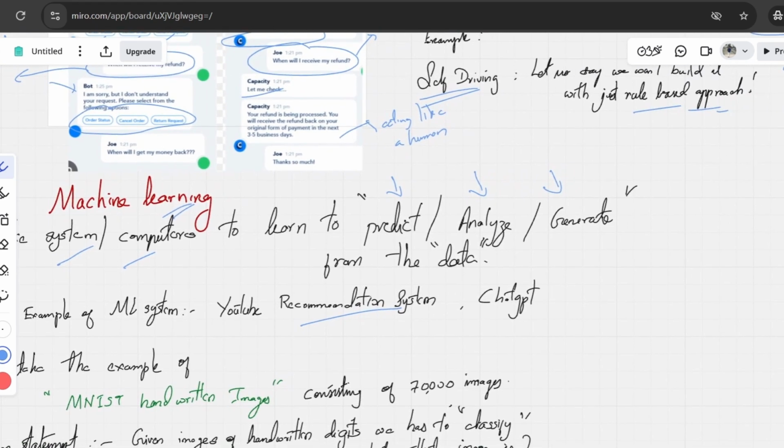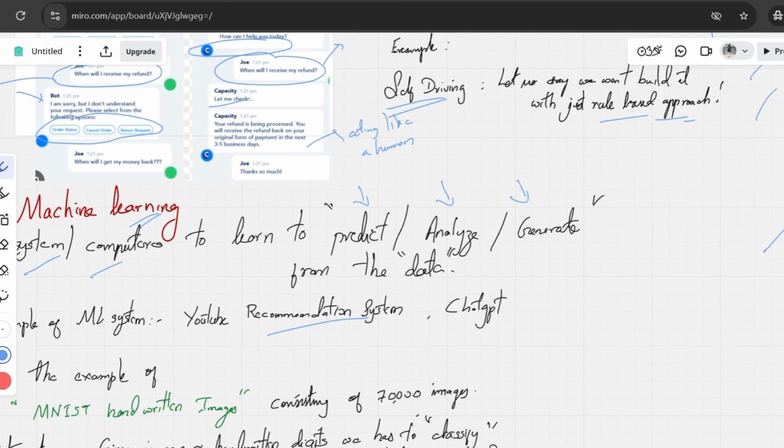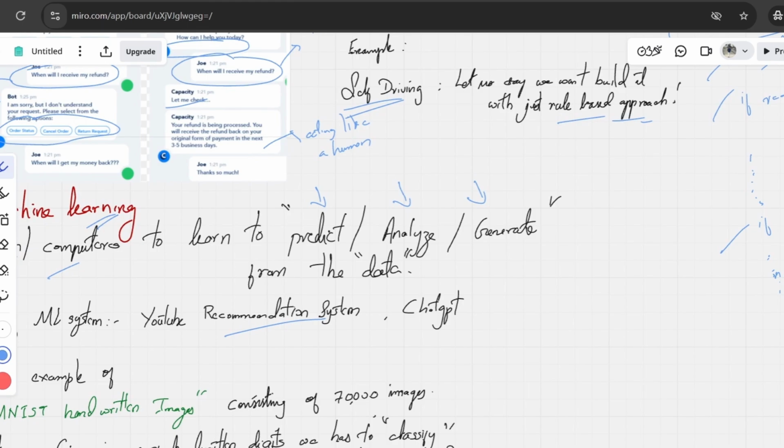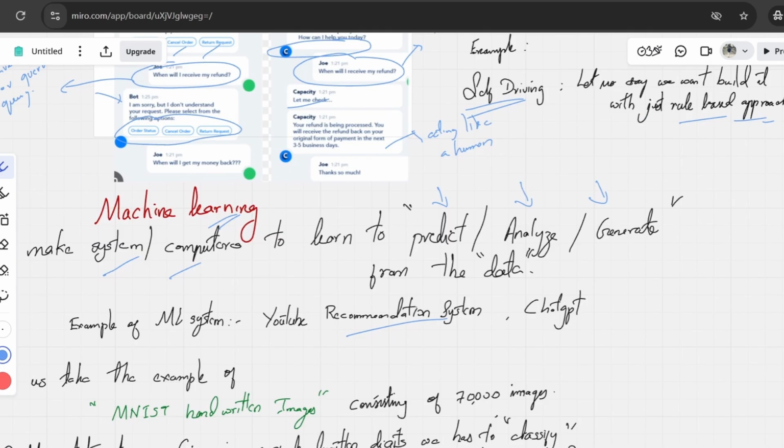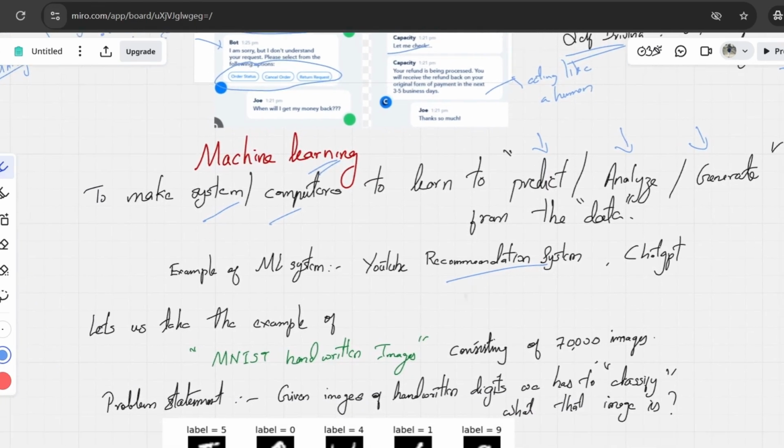And whenever you open a video on YouTube, you see suggestions of different videos related to the video that is already running. That is also a recommendation system. Another example is ChatGPT, which is also an intelligent system built on machine learning or artificial intelligence, right?